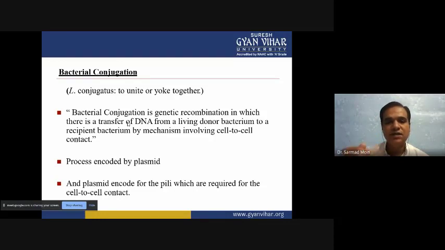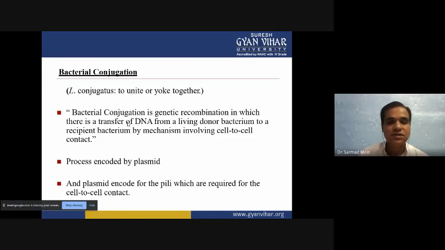So genetic material is uniting from one organism, which is the donor, and another organism, which is the recipient. The donor organism transfers its genetic material from one organism to another, and the other organism receives it. That's why two types of genetic material are uniting, and that's why we call it conjugation. Now, it is a type of recombination where one organism is donating and the other is receiving.